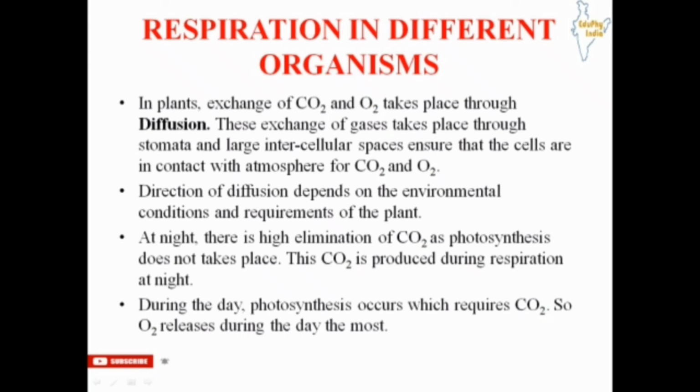Now what is the area where the gases can come into the plant from the environment? That is the stomata. We have seen that a stoma is a pore present on the leaves of plants. So this exchange of gases takes place through stomata. Now, large intercellular spaces ensure that the cells are in contact with the atmosphere for carbon dioxide and oxygen.